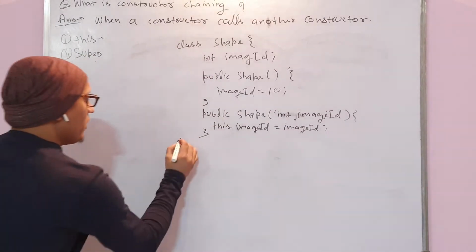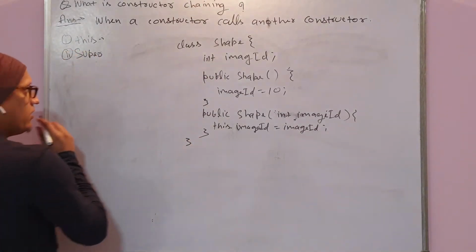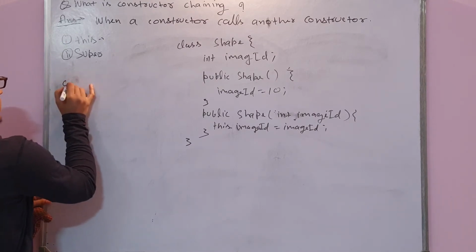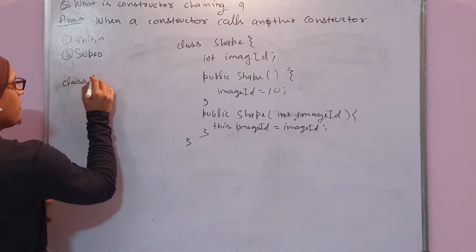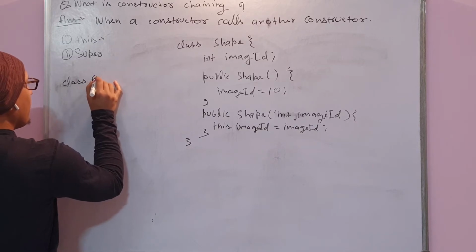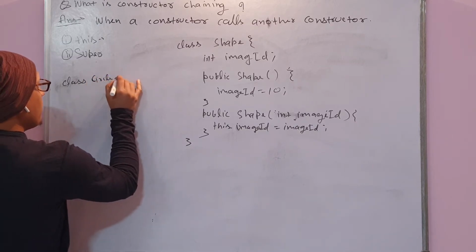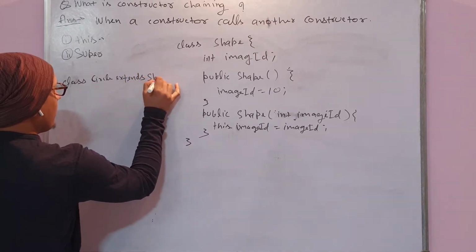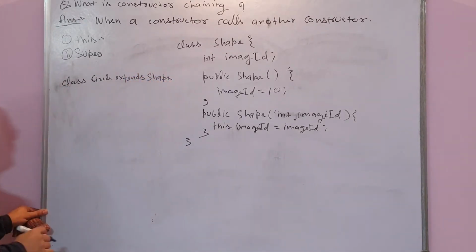Okay, and suppose there is one child class Circle extends Shape.